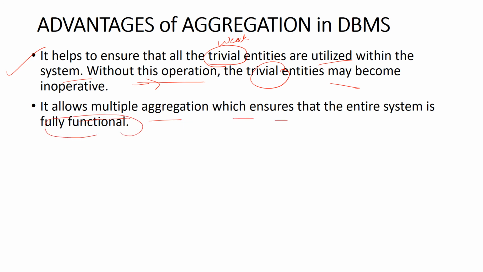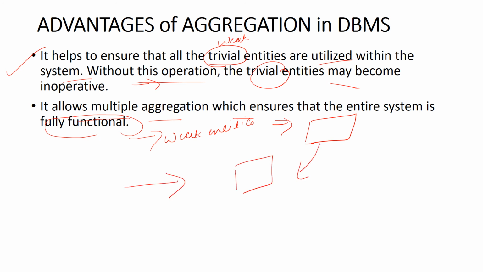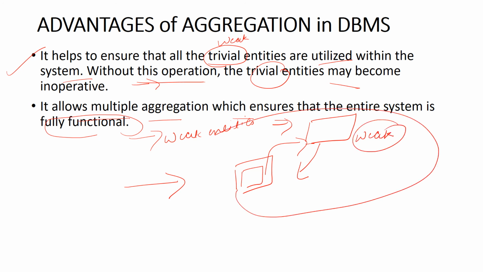Fully functional means if we have weak entities, they will remain idle if we do not use aggregation. In aggregation, it will combine into the higher level entity, and when we fetch the data, the high level entity will fetch the data from this weak entity. So it provides a fully functional system.